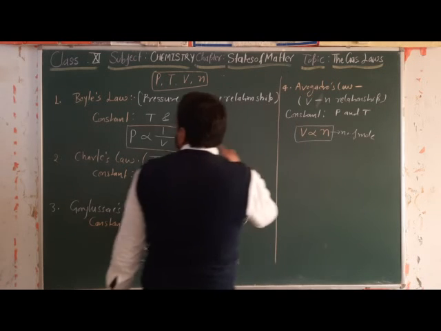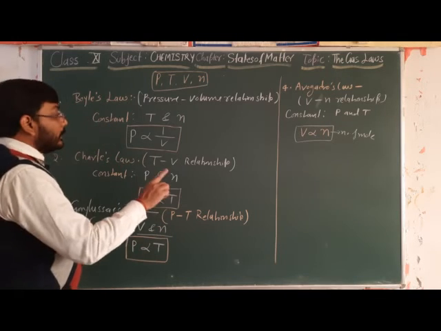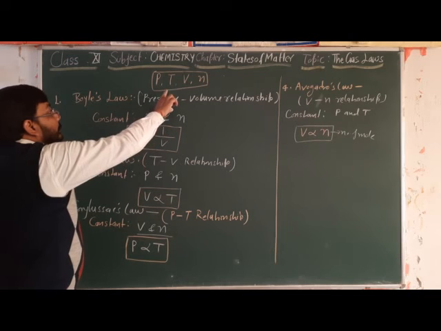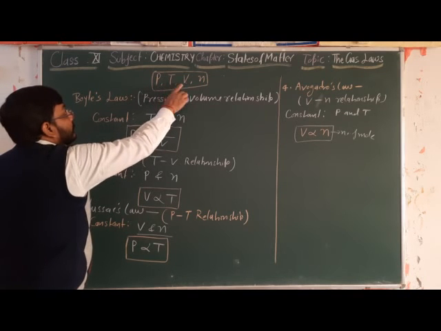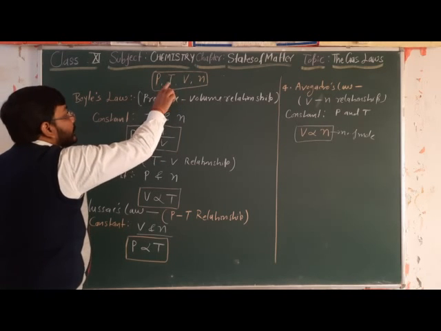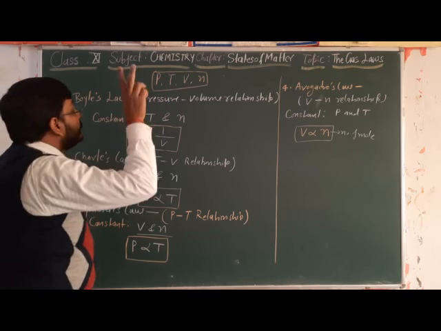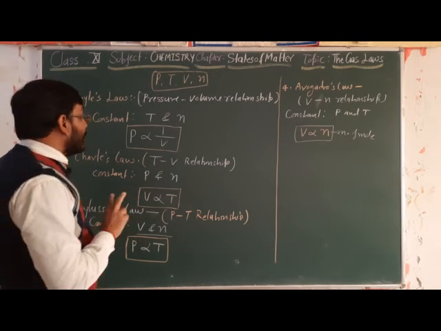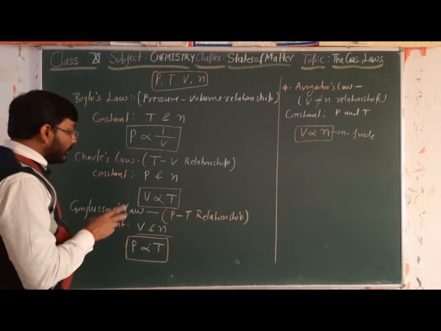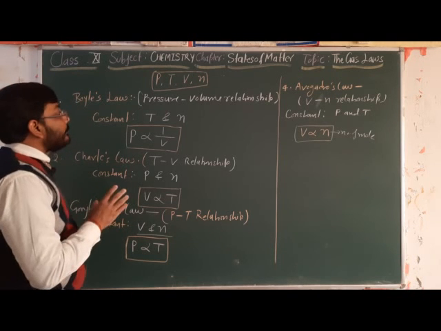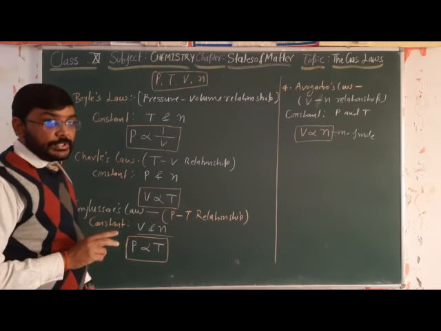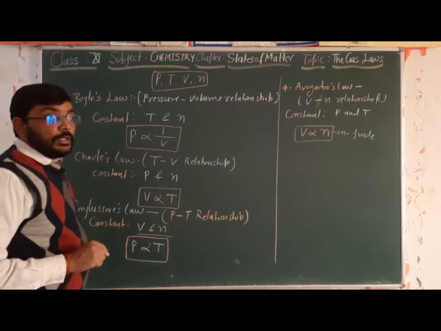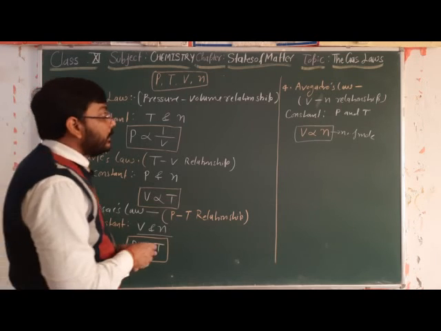So these four laws were proposed by different scientists by keeping any two measurable properties constant, and they found the relationship between the other two measurable properties.